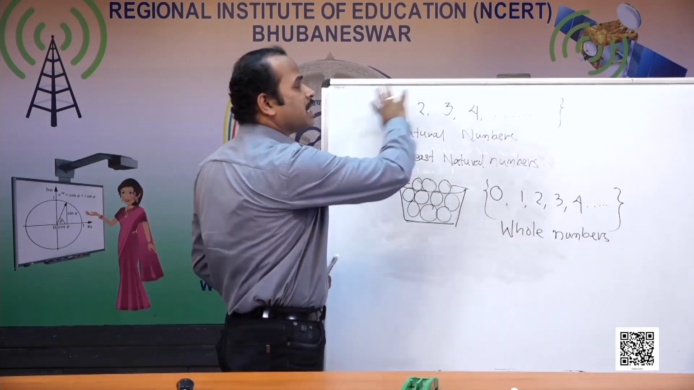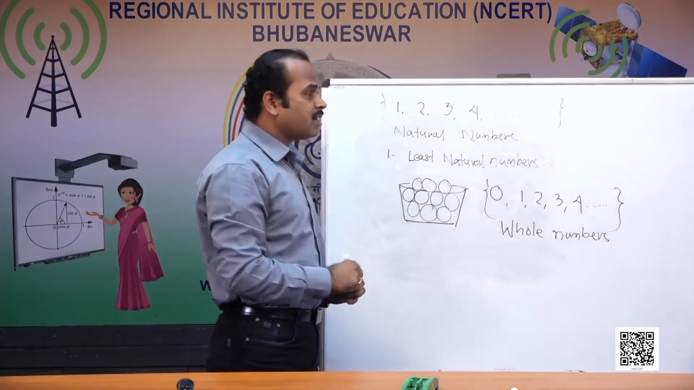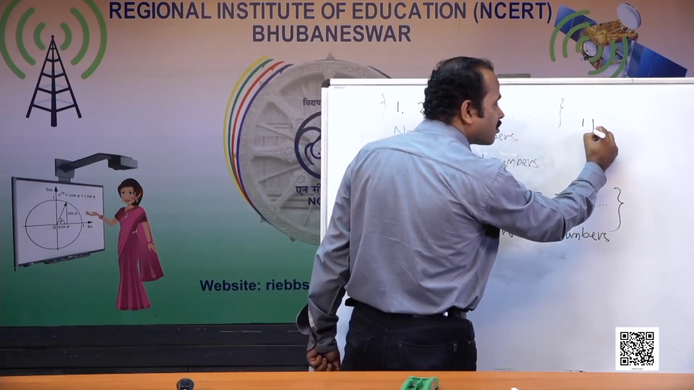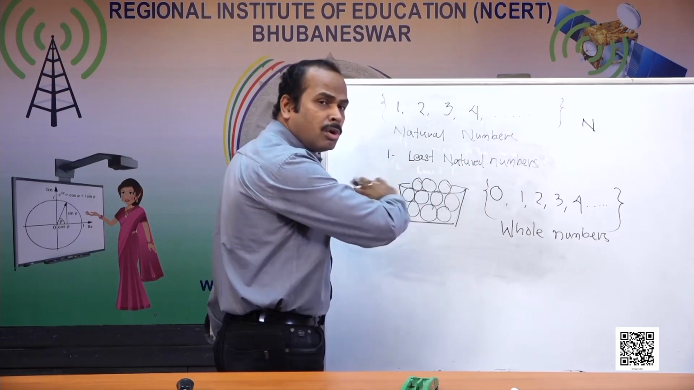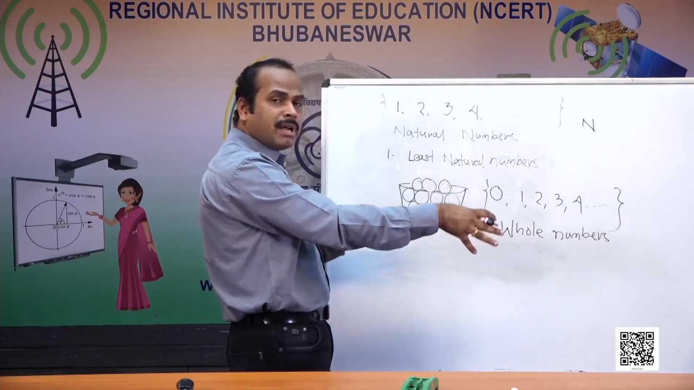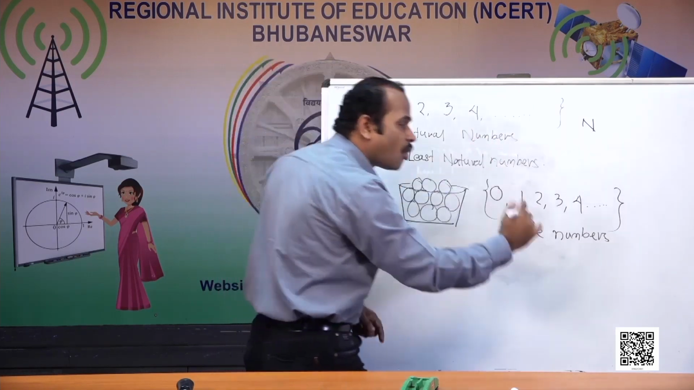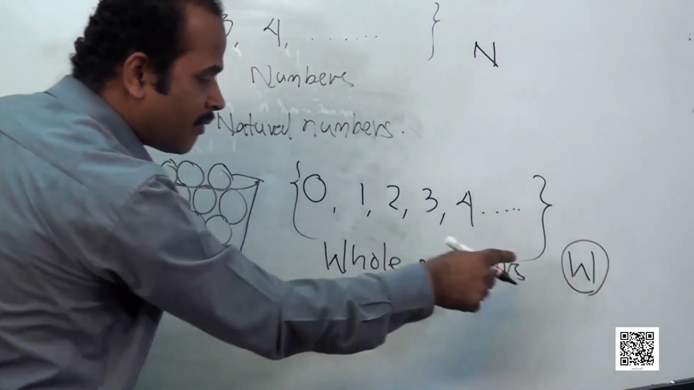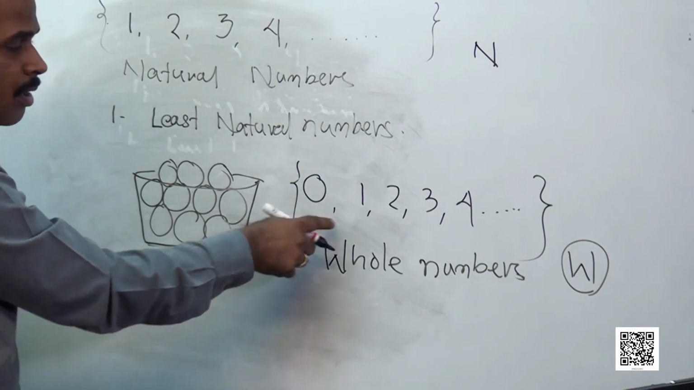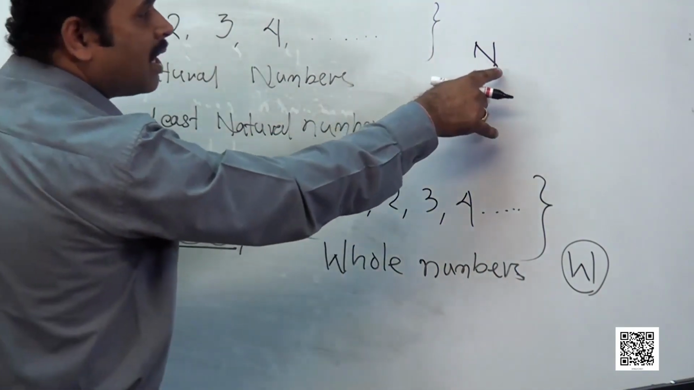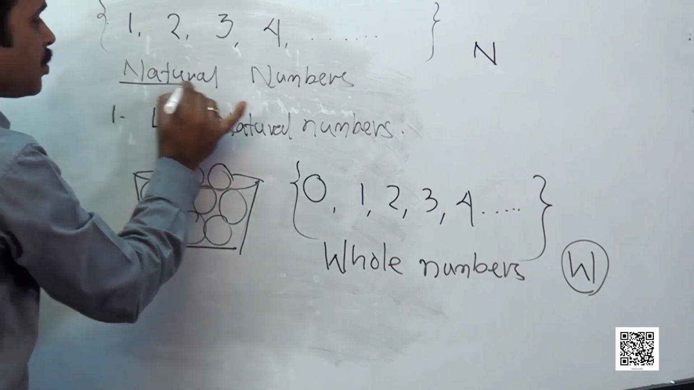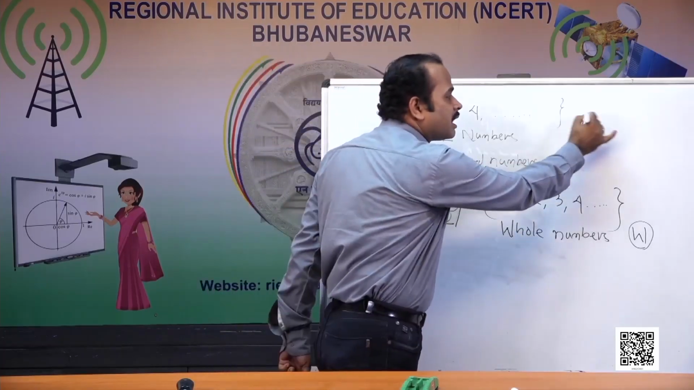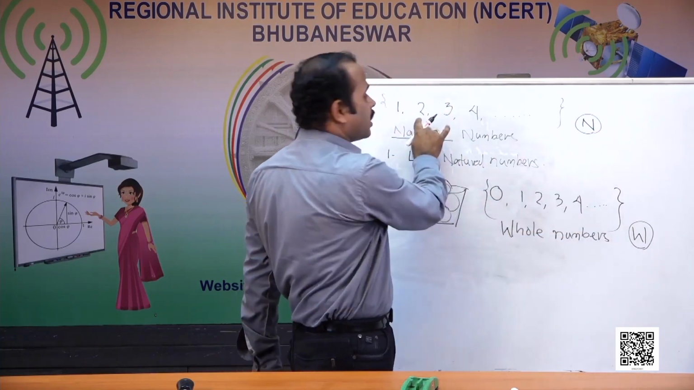If all these natural numbers are collected and kept in a set, the set is called natural numbers and is denoted by the letter N. Similarly, when all the whole numbers are collected and kept in a set, it is called the whole number set and is denoted by W. W comes from the word whole number, and N comes from the word natural.